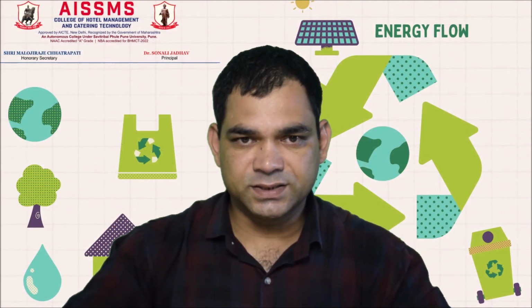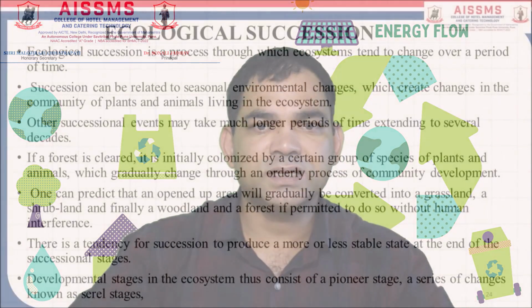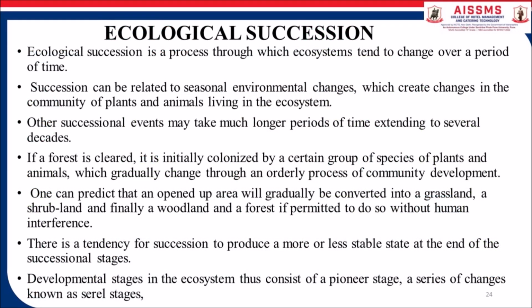Let us discuss ecological succession. Ecological succession is a process through which ecosystems tend to change over a period of time. Succession can be related to seasonal environmental changes which create changes in the community of plants and animals living in the ecosystem. Other successional events may take a much longer period of time, extending to several decades.